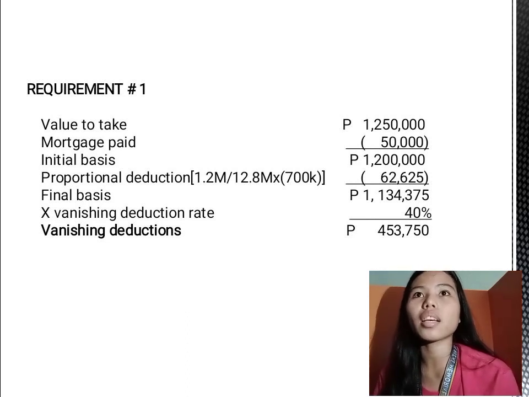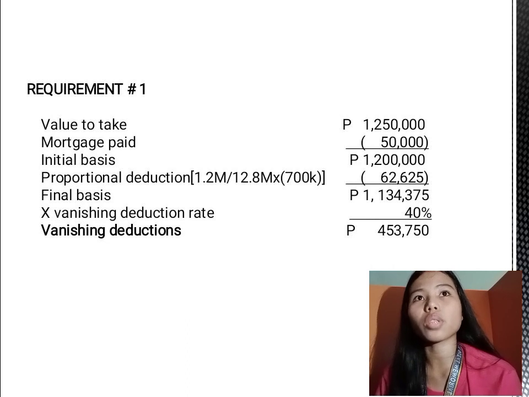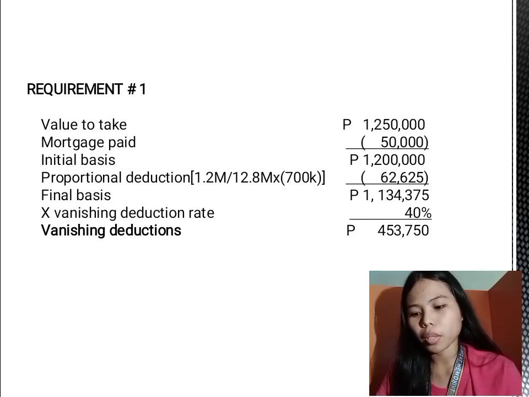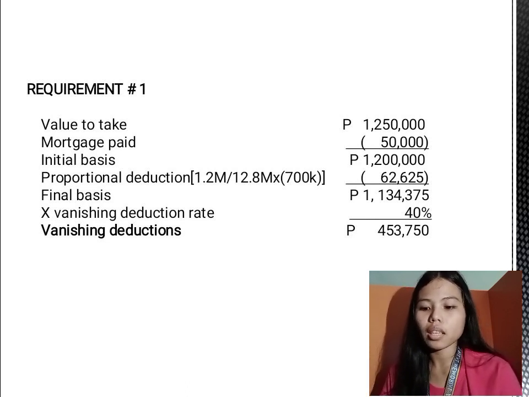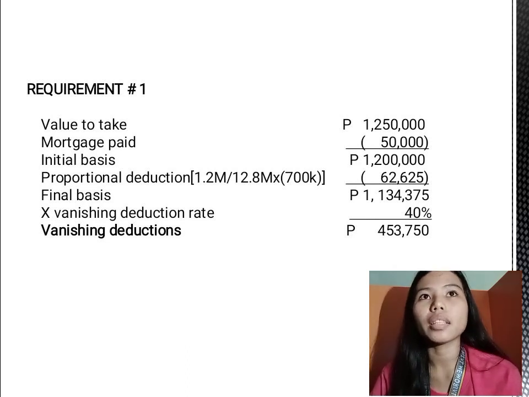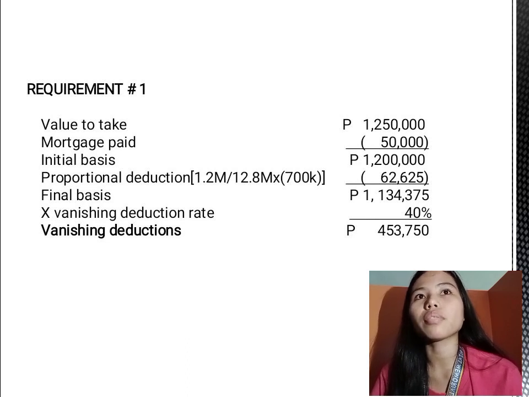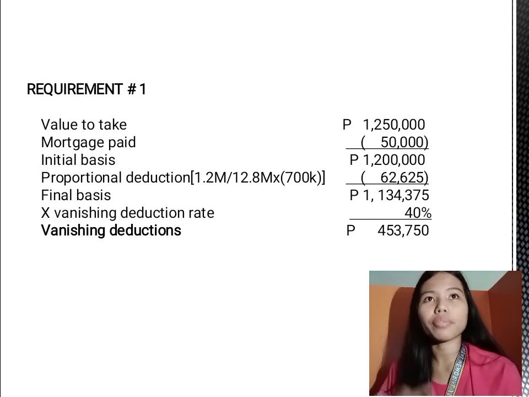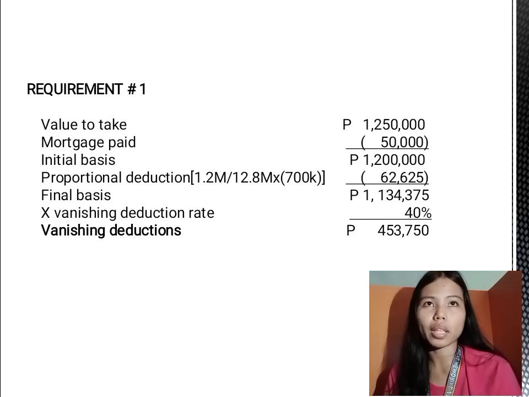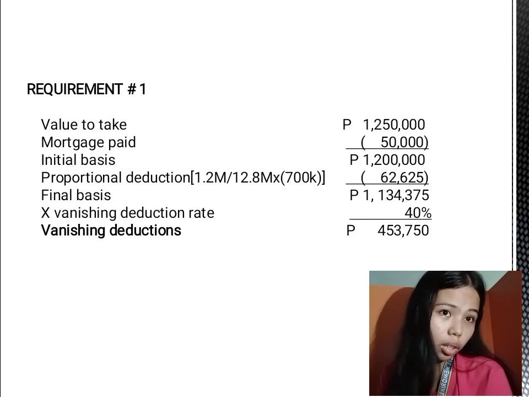1,134,375. And to get the vanishing deduction, the rate is 40%, because the land inherited from his uncle was 3.5 years before his death. So it is 40%, and the answer would be 453,750, and that would be our vanishing deduction for requirement number 1. So that would be all.